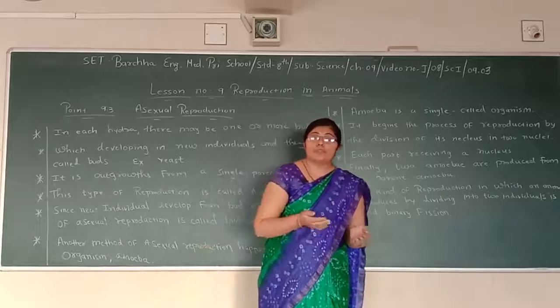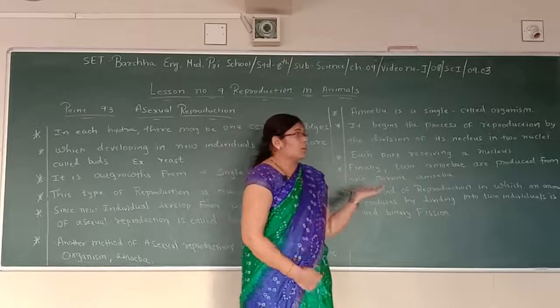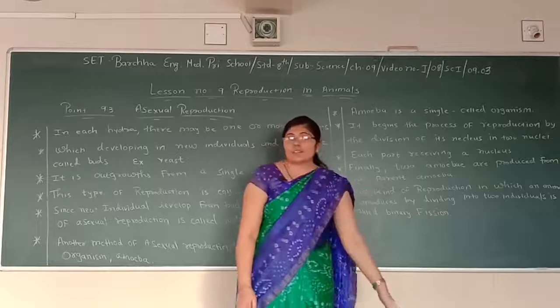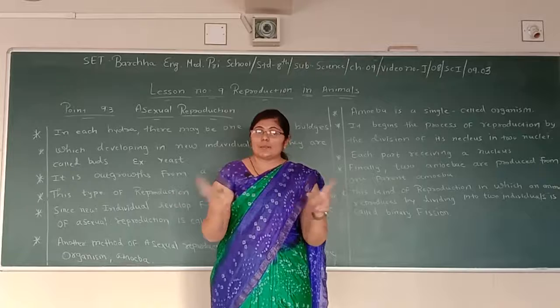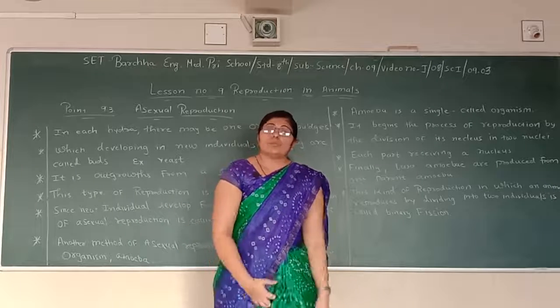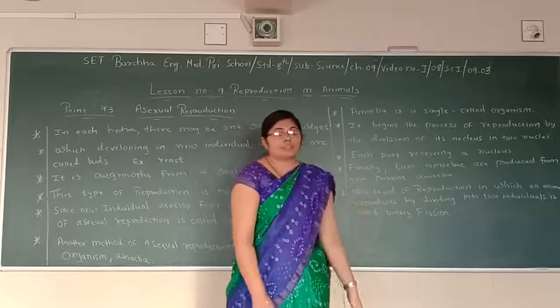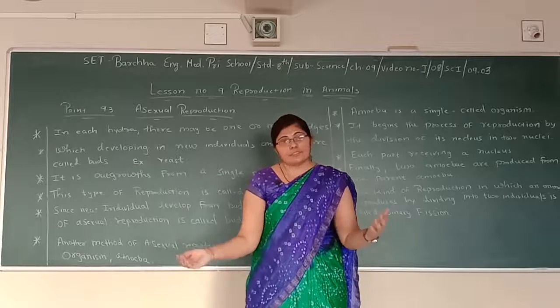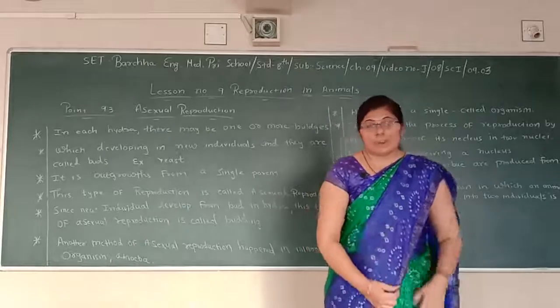Now let's see how amoeba reproduces. It just converts its one nucleus into two nuclei, and they both are the new individuals that you can see. This way the amoeba reproduces. It is also called binary fission. So here 9.3 as well as the whole chapter is over.